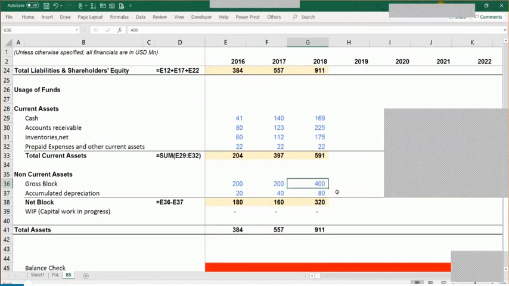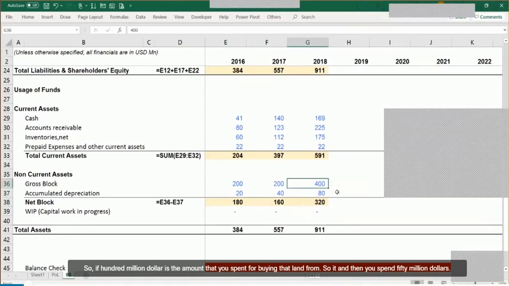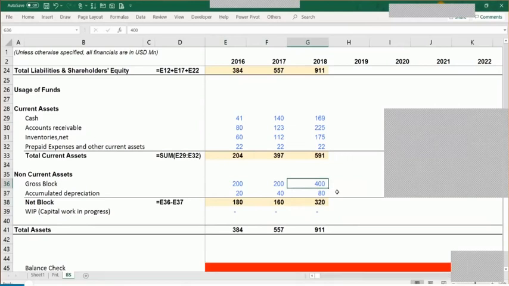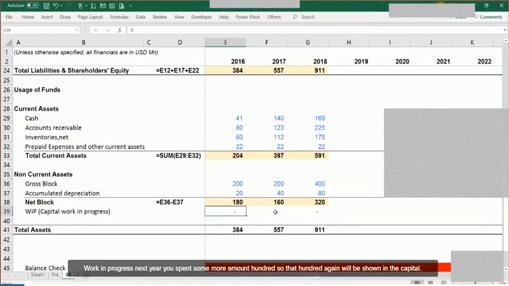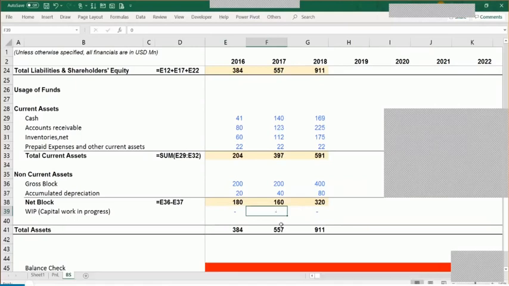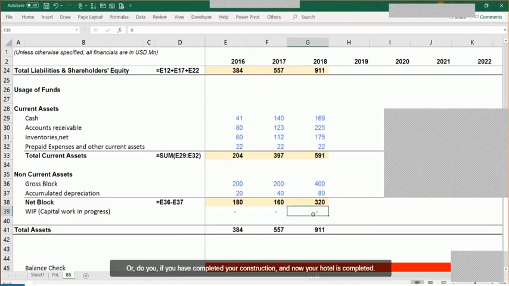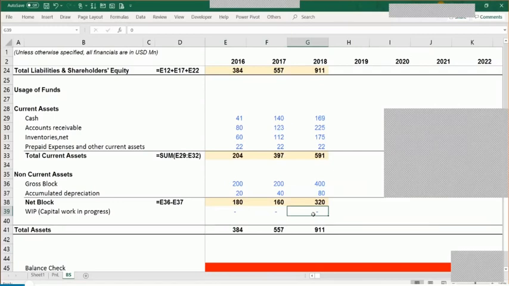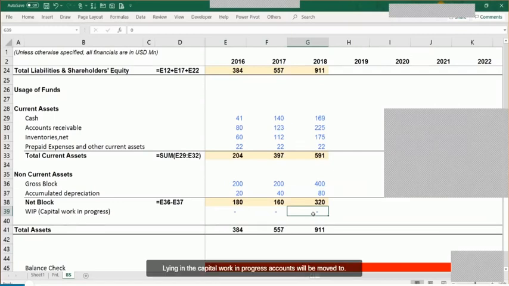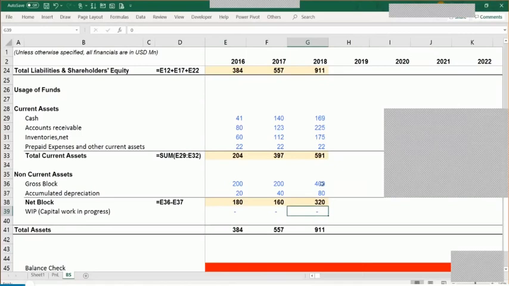So if $100 million is the amount that you spent for buying that land, then you show it in land. Then you spend, let's say, $50 million in the first year for building the hotel, then that 50 million will be shown in work in progress. Next year, you spend some more, let's say an additional 100. So that 100 again would be shown in the capital work in progress. And in the third year, if you have completed your construction and now your hotel is completed, the entire amount which is lying in the capital work in progress account will be moved to the fixed assets, and the capital work in progress account will be made zero.